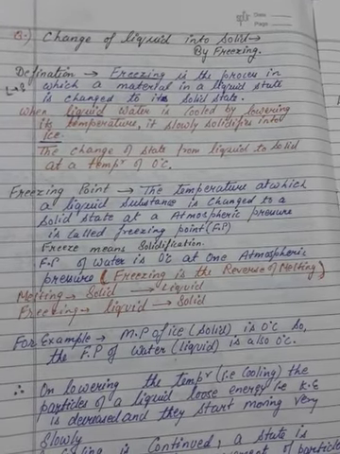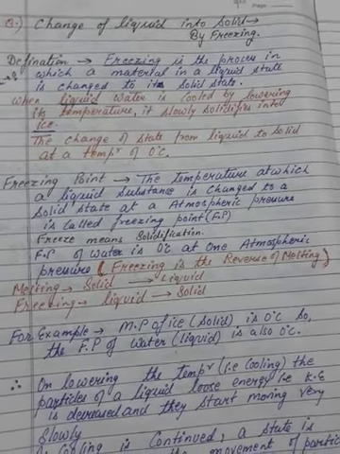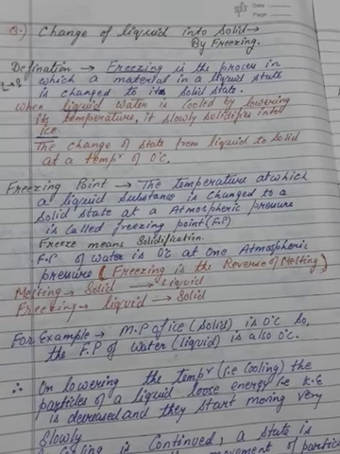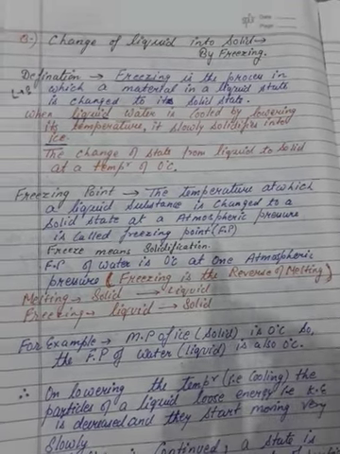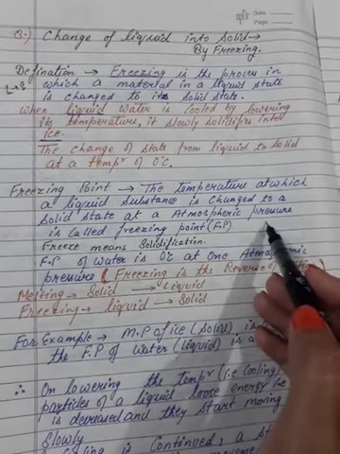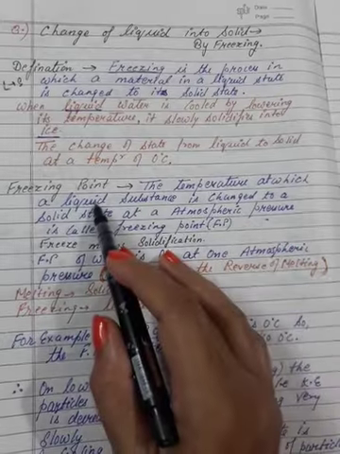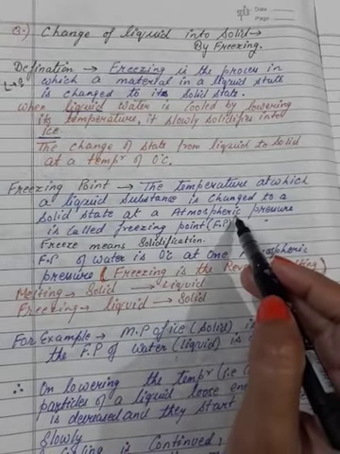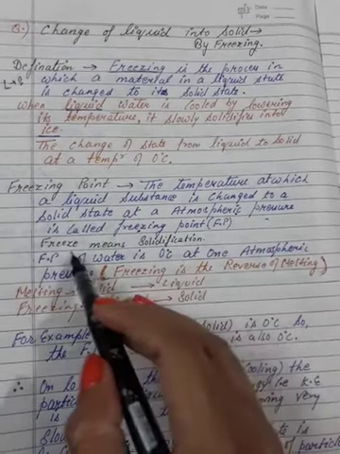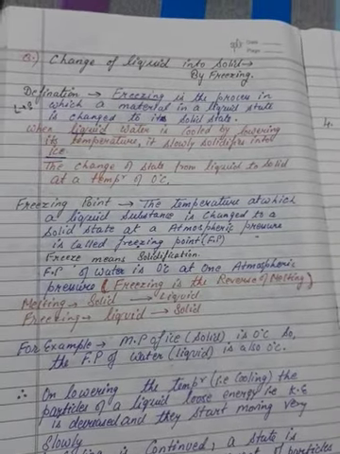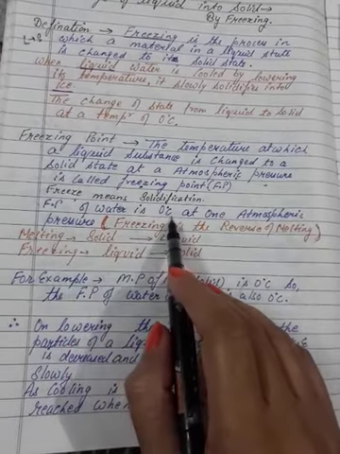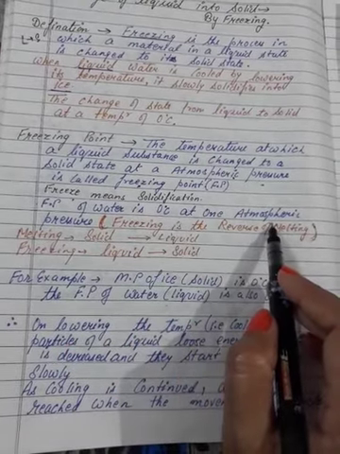Now, what is the meaning of freezing point? As the word says, we are going to talk about temperature here, the temperature needed to make the change. The temperature at which a liquid substance changes to a solid state at atmospheric pressure is known as the freezing point. Freeze means solidification. The freezing point of water is 0 degrees Celsius at atmospheric pressure.